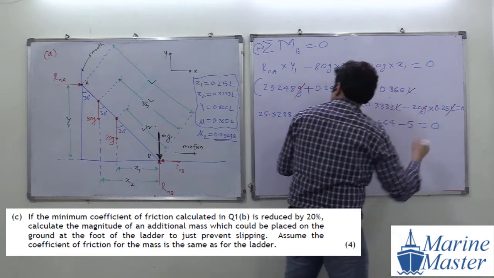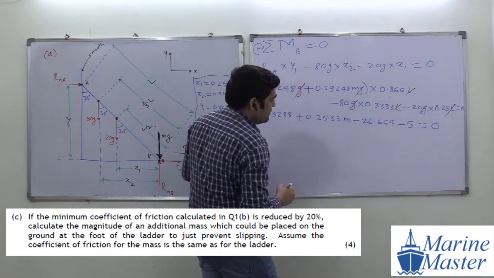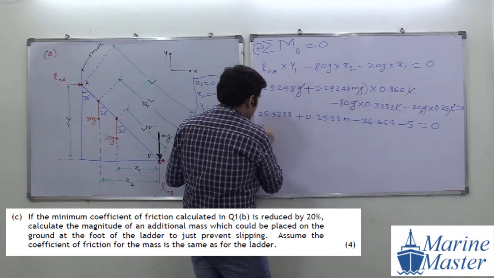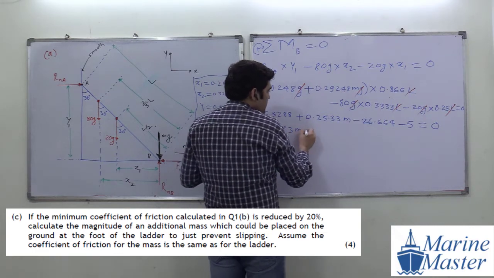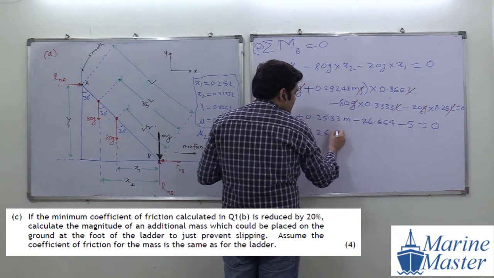Minus 5 equal to 0. In which term do we have m here? This will be our term of m, 0.2533 m, and all others we can shift to that side.